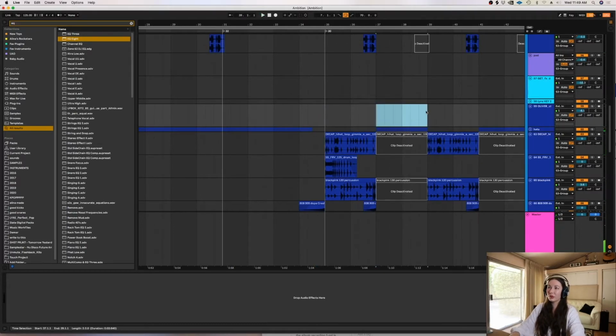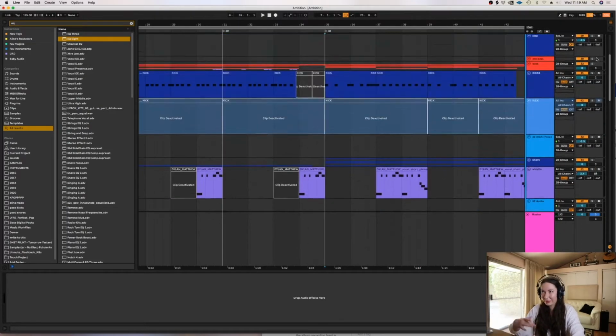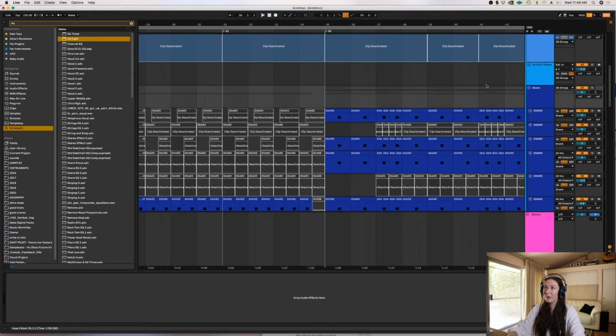Like it goes to four on the floor just for two bars, and then back to that, or whatever it is exactly. But you know what I mean, like half time, full time, half time, full time. So yeah, you can just see with the snares right there, it's very obvious how that transitions.